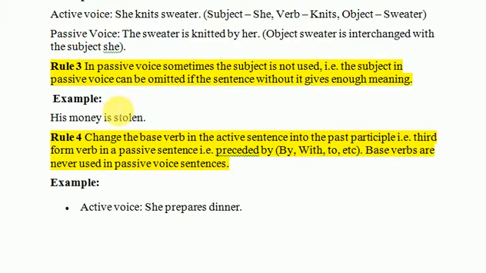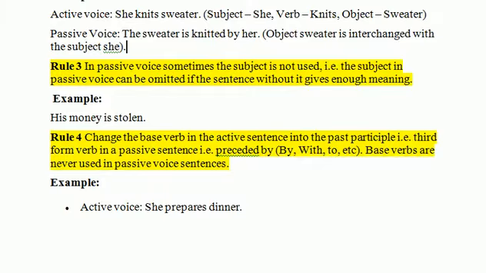Like if the sentence is "money is stolen," what is important? That is "money is stolen." It would be stolen by anybody, like someone steals his money, right? So when you have to change the active voice into the passive, you may simply write "his money is stolen." You may also write it as "his money is stolen by someone," but "by someone" is not important, rather the action is more important than the subject.